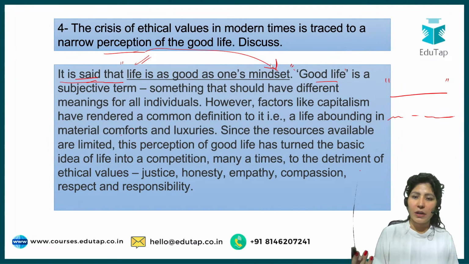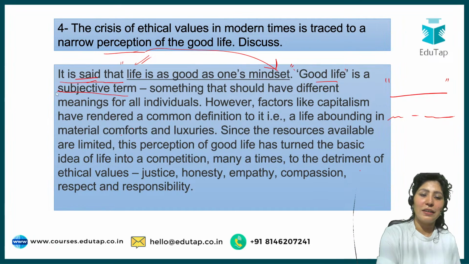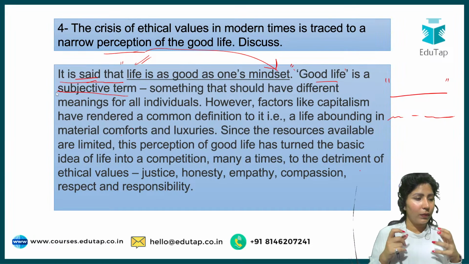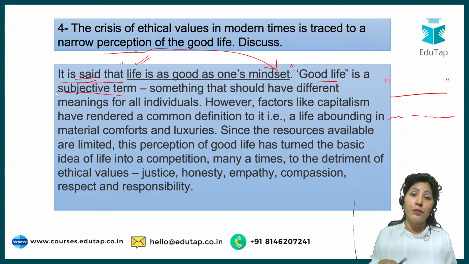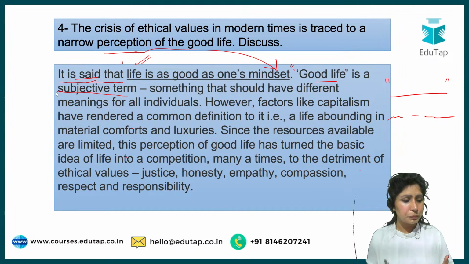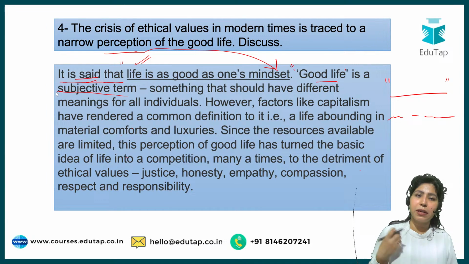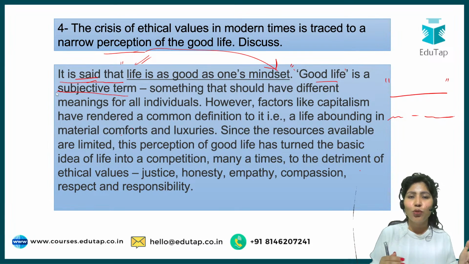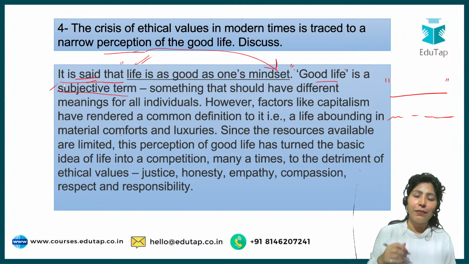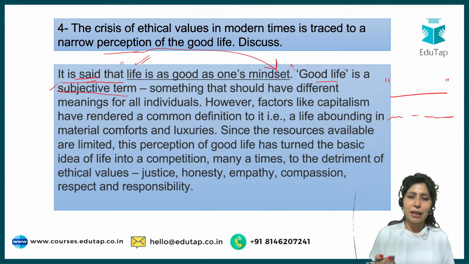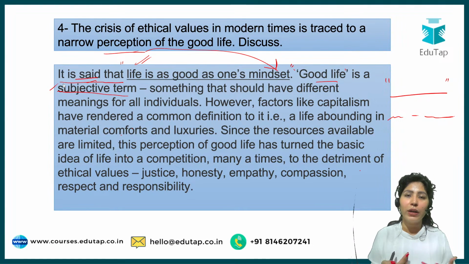Okay. So what you're doing now is explaining what is good life. Good life is a subjective term. Subjective means something that has different understanding or different definitions for everybody. If I say that 2 plus 2 is equal to 4, that is an objective reality, that yes, 2 plus 2 is equal to 4 in Newtonian mechanics. But if it is a subjective term, that means everybody can have their own definition or own opinion.